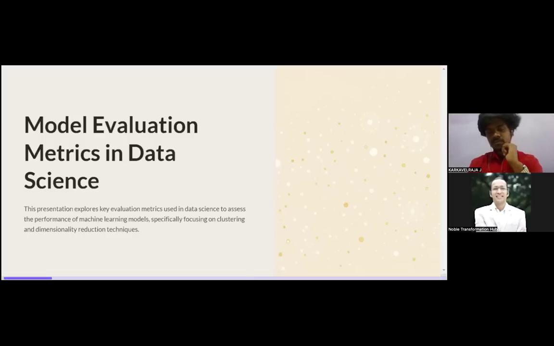So we have to go deeply into all the components of model evaluation metrics. Let's move to the next section.